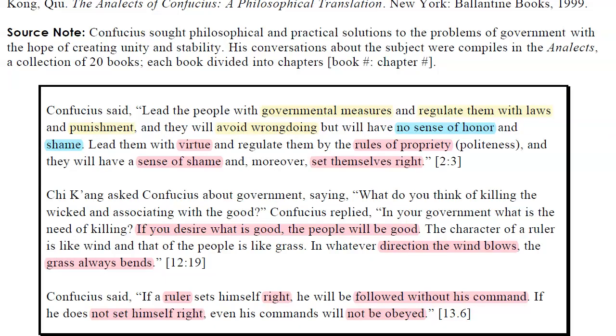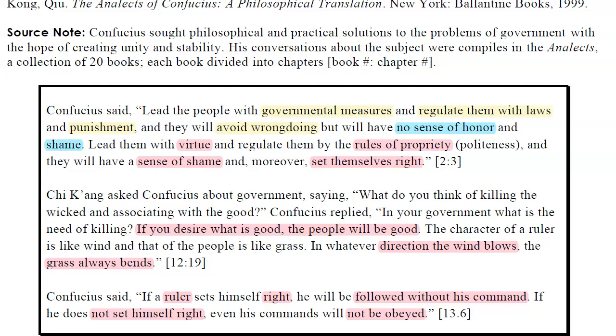I am back on page 7 of the DBQ packet. Remember, as we just read in the source note, that the goal of the Analects was to solve the problem of government, and that helps you answer the question about which ancient Chinese philosophy most benefits society. Because as you're reading this, you'll want to think about whether you believe in this philosophy, and whether you believe that this philosophy actually helps society and people. Okay, let's begin.